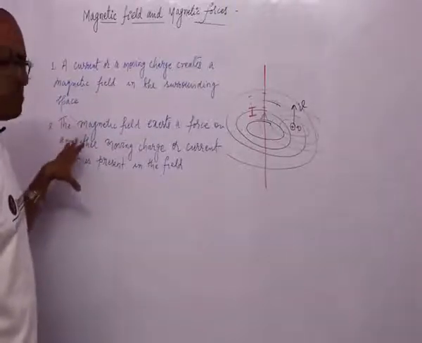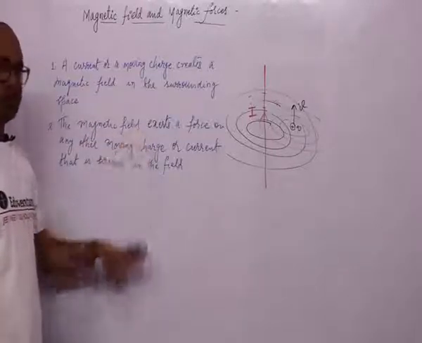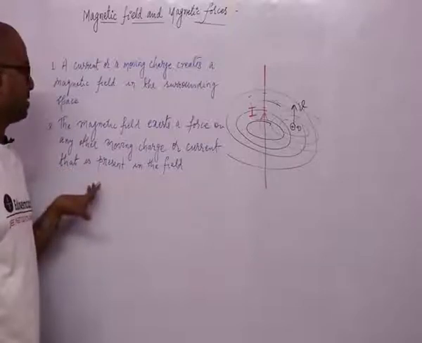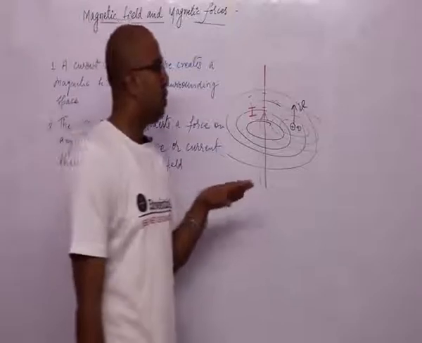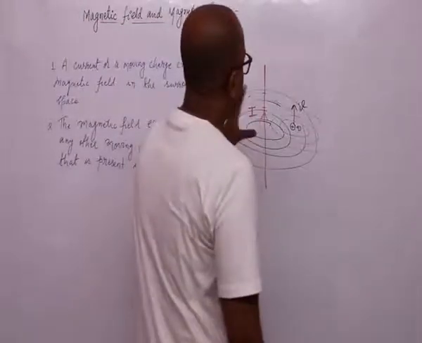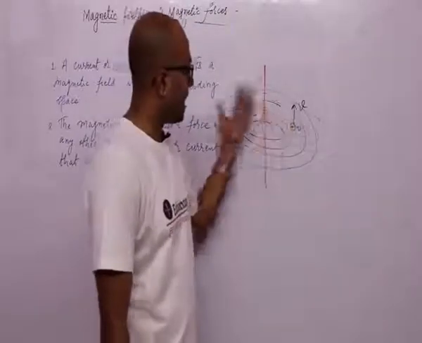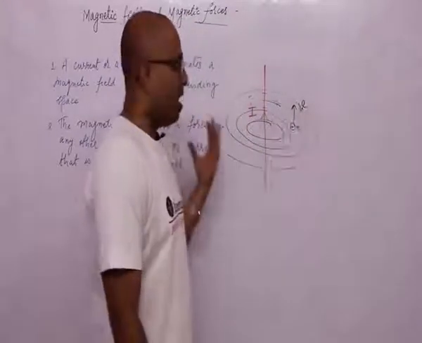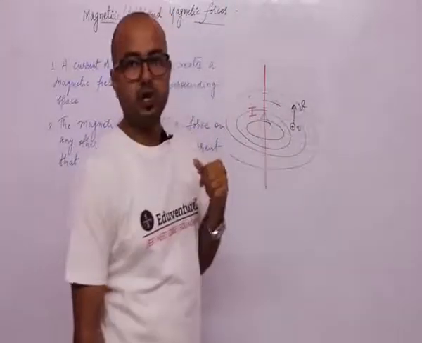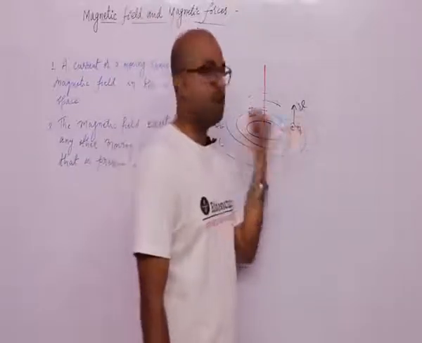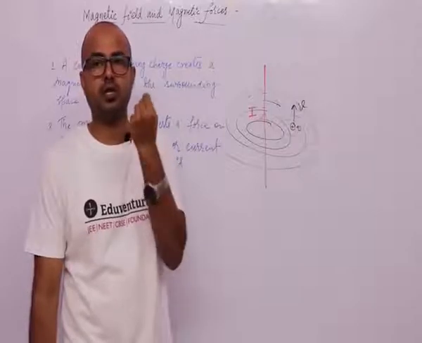And the second point is, guys, the magnetic field exerts a force on any other moving charge or current that is present in the field. So the current carrying wire has a magnetic field around itself, and when a charge moves, it also creates a magnetic field around itself, and when both the magnetic fields interact with each other, magnetic force comes into existence.